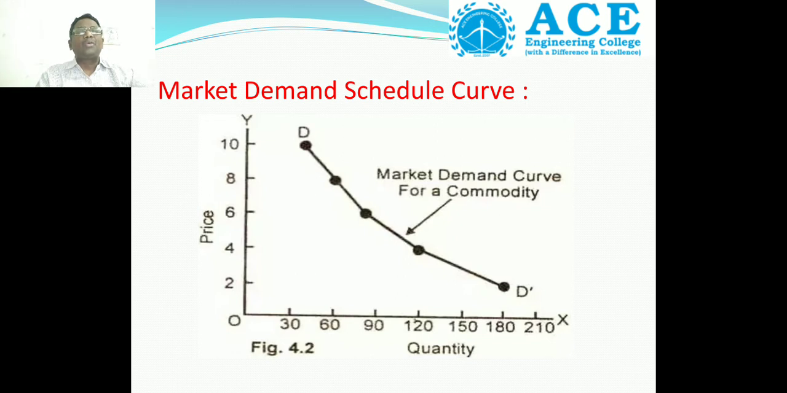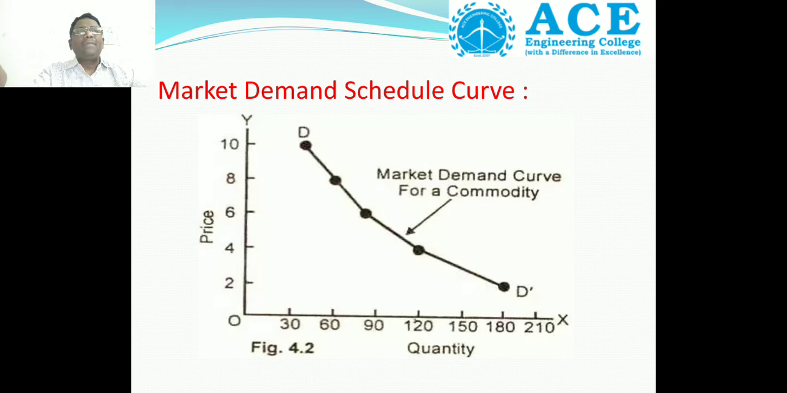What is the curve shape? Sloping downwards from left to right. So what we concluded, we should know, we proved the law of demand.